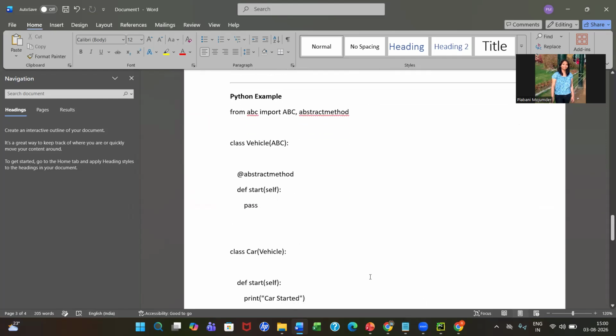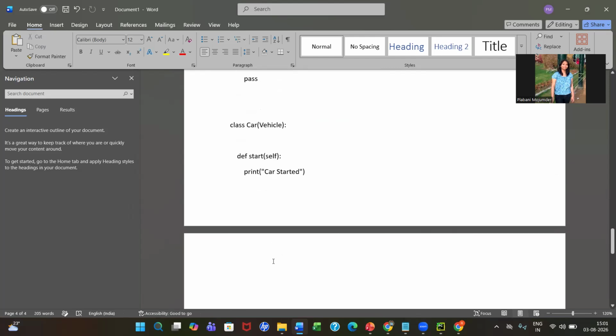If you see, I have a class called Vehicle, which is an ABC. When I mention something as ABC in Python, we call it an abstract class. So I am making this Vehicle an abstract class. And under that Vehicle, I am keeping a method called start, which is my abstract method. It means I don't want to give this access to anyone. So I will hide this implementation.